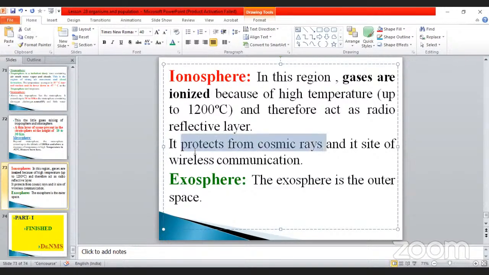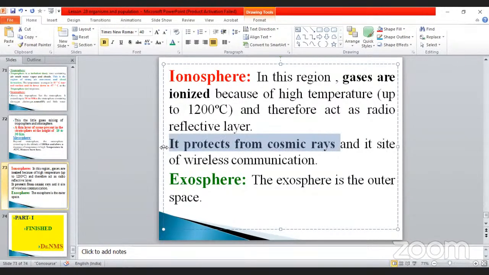Sometimes they may ask the question, which one protects from the cosmic rays? The ionosphere protects from the cosmic rays and is also the site of wireless communication. And then the last one is called the exosphere. What is the meaning of exosphere? Exosphere is the outermost layer of all the layers, the outermost layer of the space.